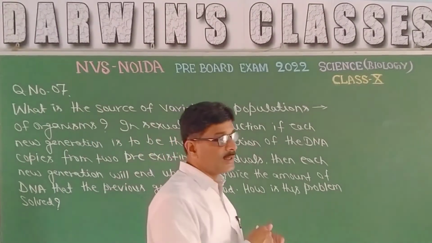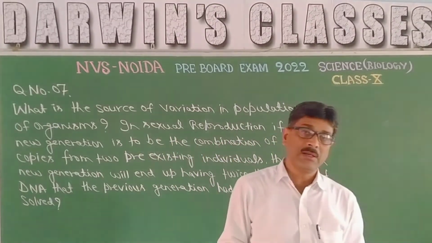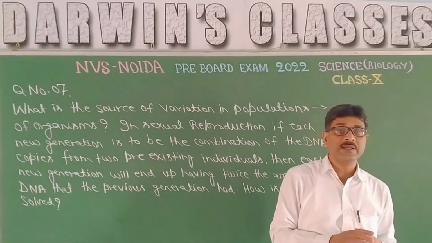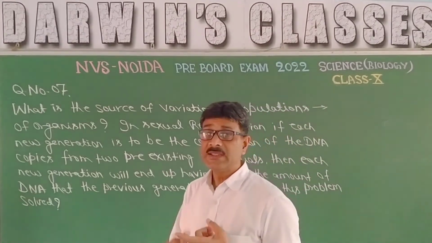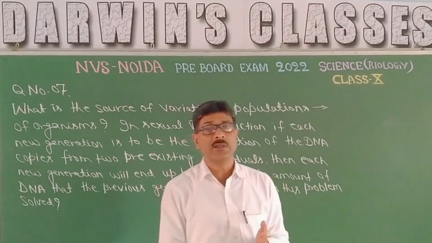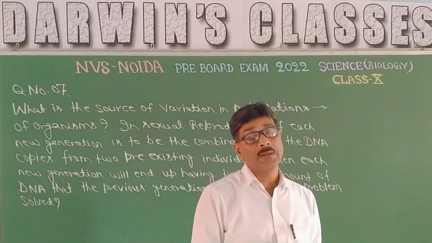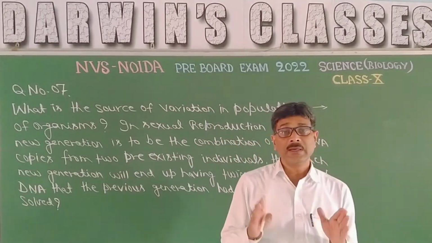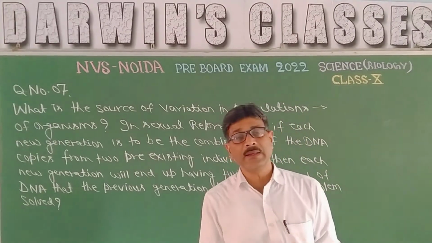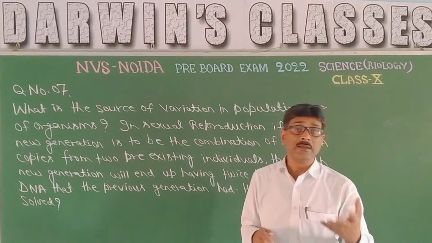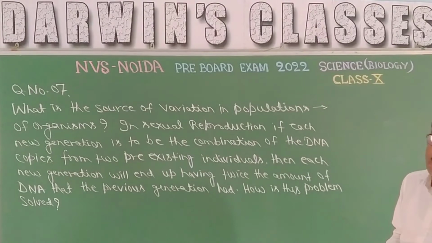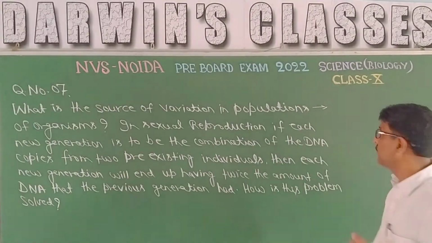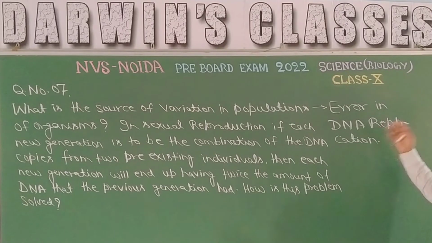So prior to dividing the cell, there is synthesis of DNA. That is, in interphase there is S phase, and in S phase there will be synthesis of DNA. That means there is replication of DNA, duplication of DNA, and during duplication of DNA there is some error, and due to that error there is a change in the new DNA. That means error in copying of the DNA leads to creation of variation. That means error in DNA replication leads to variation.